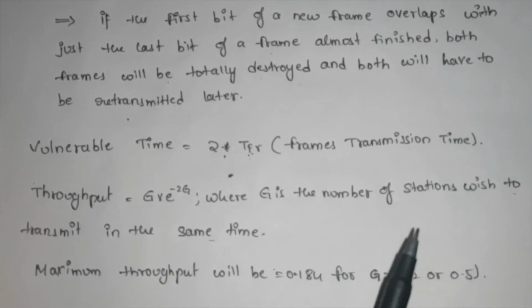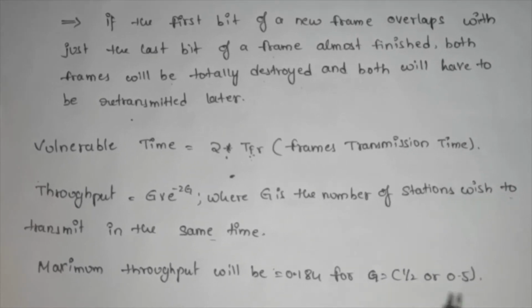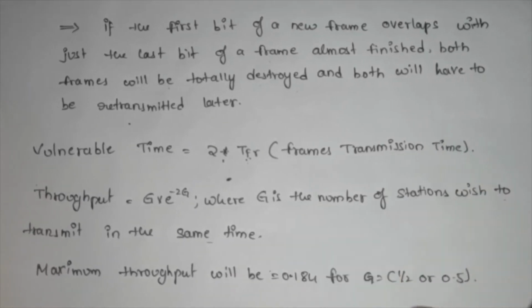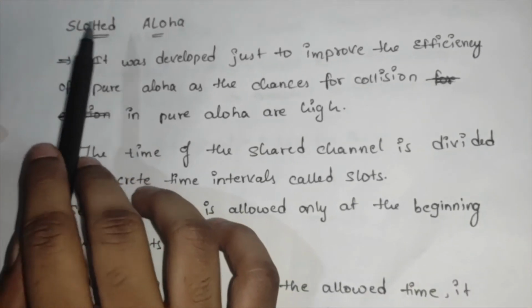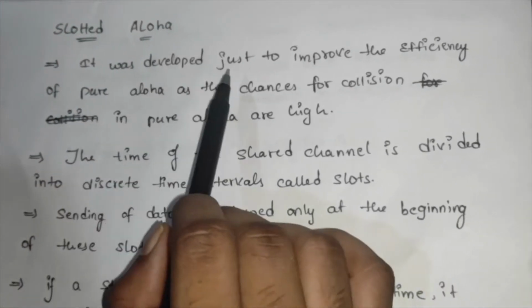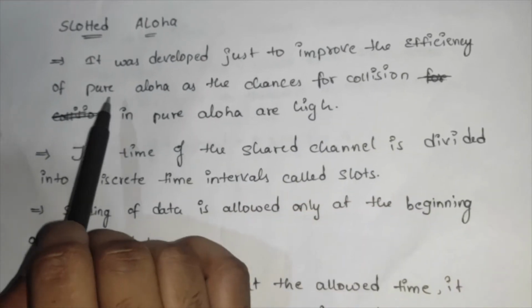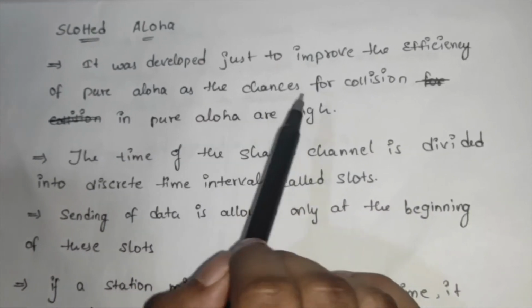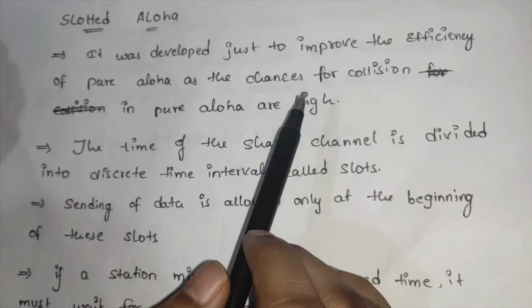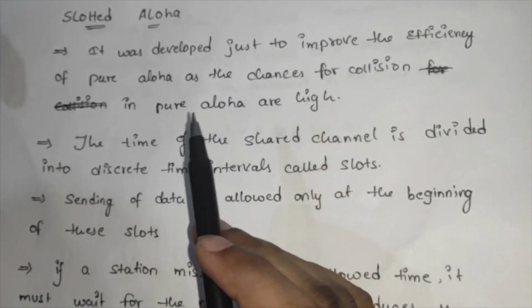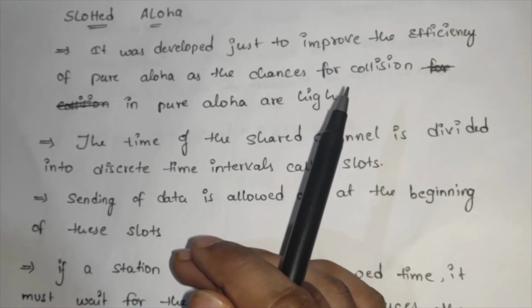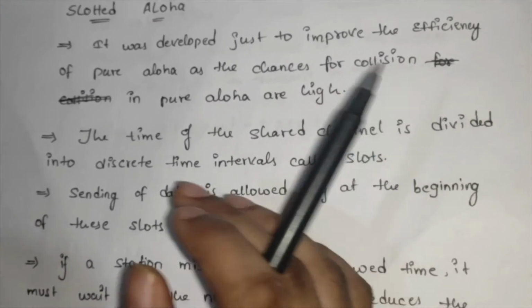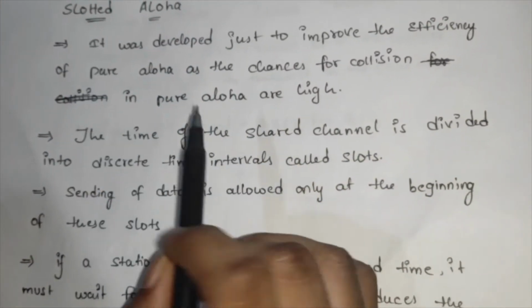This is about pure Aloha. Let me tell you about slotted Aloha. Slotted Aloha is somewhat of an update on pure Aloha. It was developed just to improve the efficiency of pure Aloha, as the chances of collision in pure Aloha are higher. As we have seen, the chances of collision in pure Aloha are higher because the data is sent at any time. That's why the chance of collision is very high in pure Aloha.